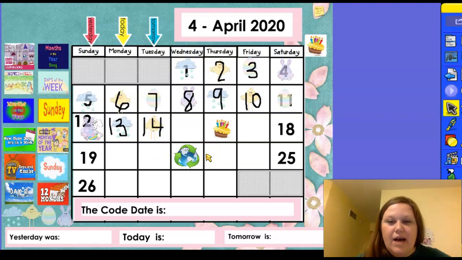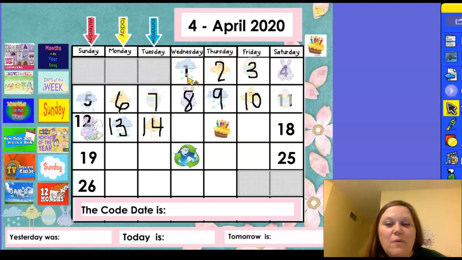All right, will you count with me up to 14? Here we go. 1, 2, 3, 4, 5, 6, 7, 8, 9, 10, 11, 12, 13, 14. Let's go backwards. 14, 13, 12, 11, 10, 9, 8, 7, 6, 5, 4, 3, 2, 1, 0.